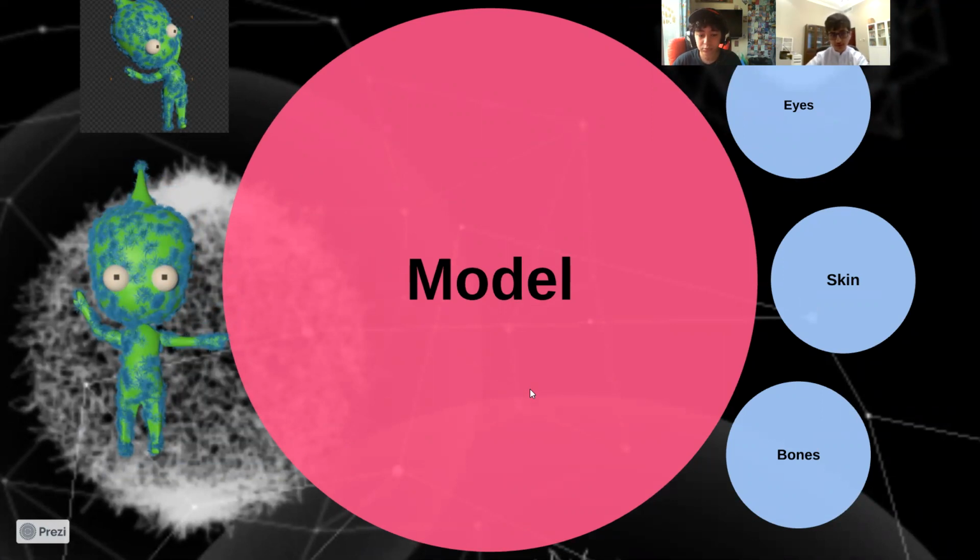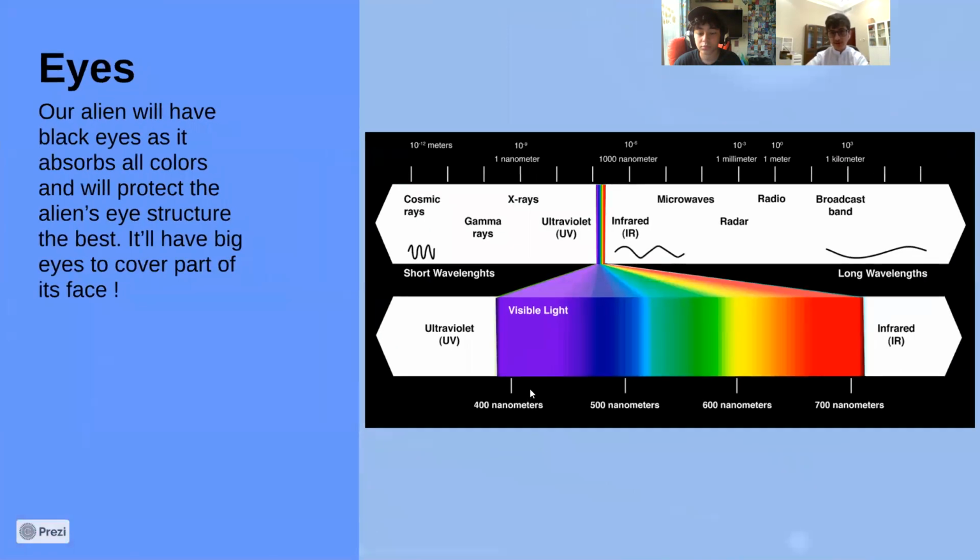So we created a model based on how we imagined the alien would live on Mars. We started with its eyes. We thought the eyes would be better black, since the color black can absorb all the frequencies of all the colors, from the blue till the red. Plus, we made its eyes big, covering part of its head, so it can absorb as much light as it can. We believe it would also be more protective if the eyes were big, as it just seemed like a more protective style of placing the eyes.